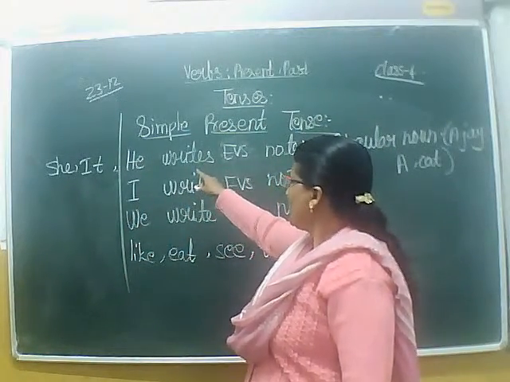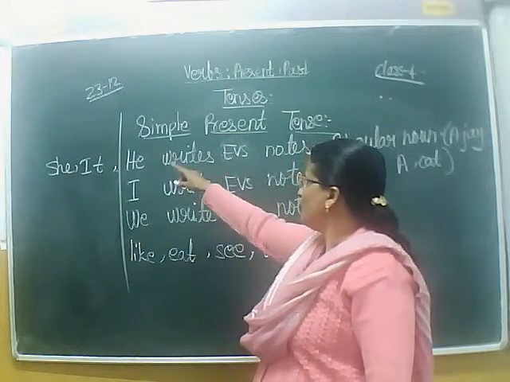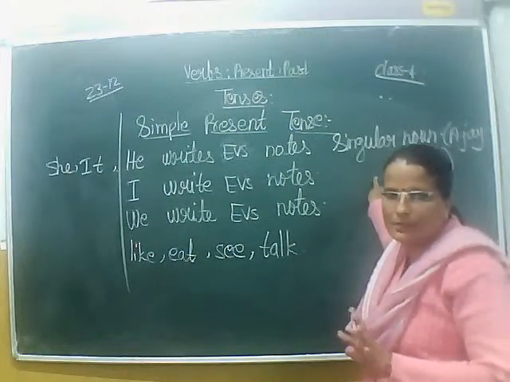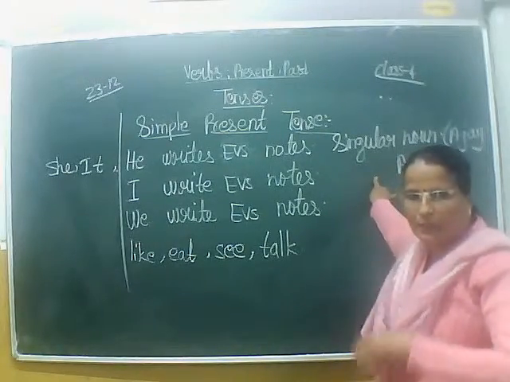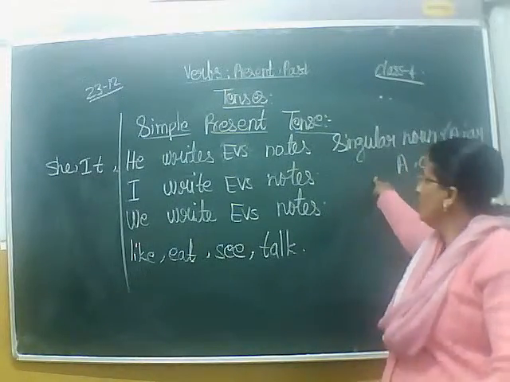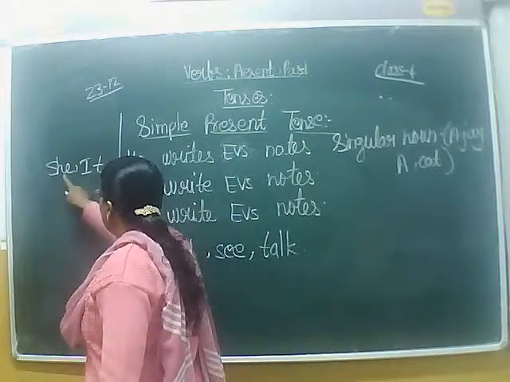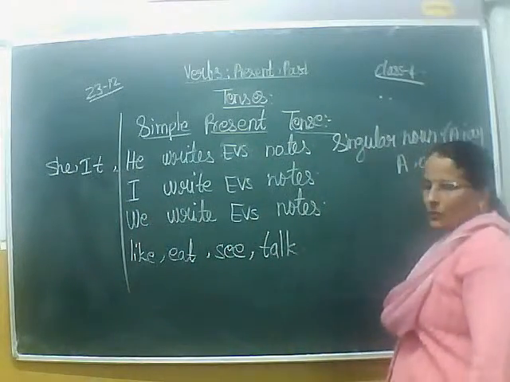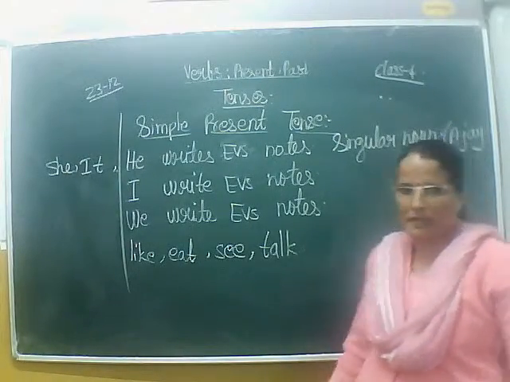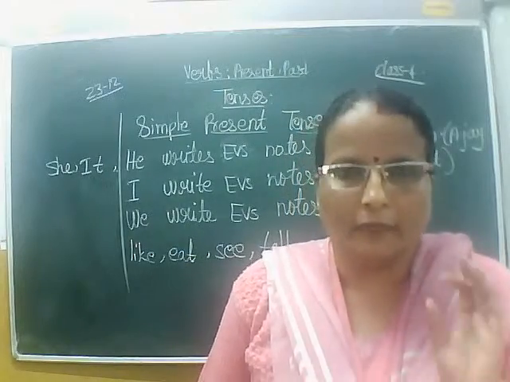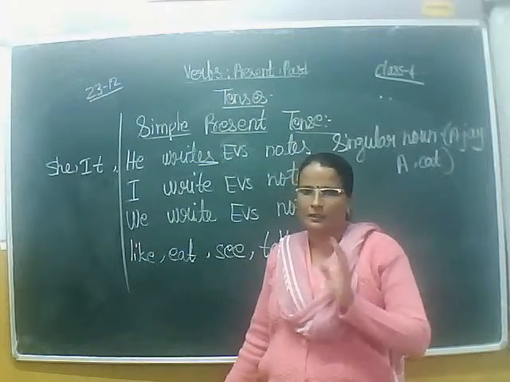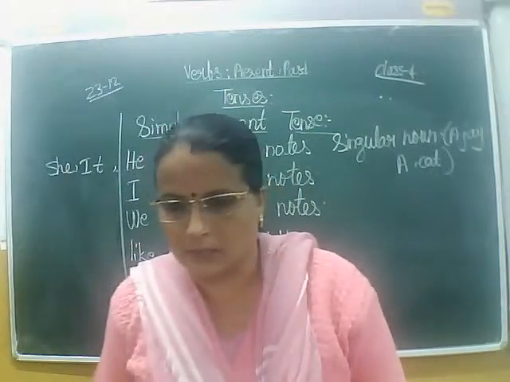So, these particular subjects you should remember. This is called third person singular. I know that it may be difficult for you to understand third person singular. So you just remember that if we are using he, she, it, or any singular noun such as Ajay, Yumika, Prakesh, or Navya, a cat, a monkey, a man, like that, then with that we have to use in simple present tense S or ES form of the verb. I hope you understood this particular thing.